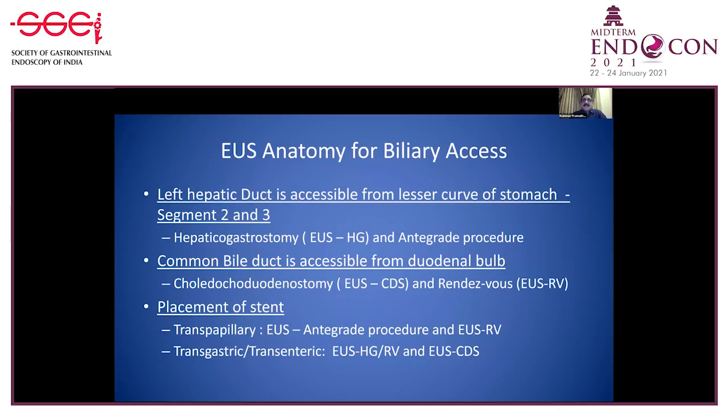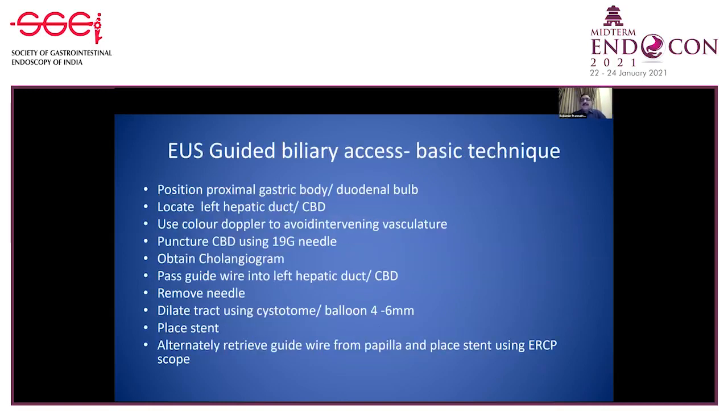Now, when we place a stent in these circumstances, it could be a transpapillary stent, as in an antegrade procedure or EUS rendezvous procedure, or it could be a transgastric or transenteric stent, as in EUS hepaticogastrostomy or EUS choledochoduodenostomy. The basic technique of EUS guided biliary access remains the same. Anatomical locations are different, and hence the picking of a different segment of the liver is to be justified when we do a particular procedure.